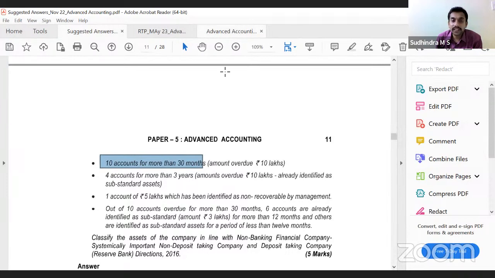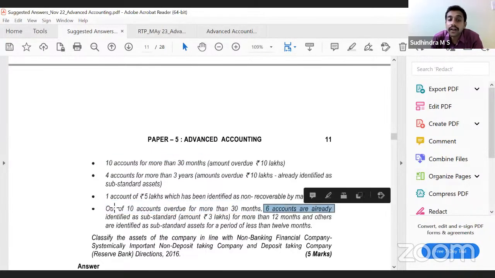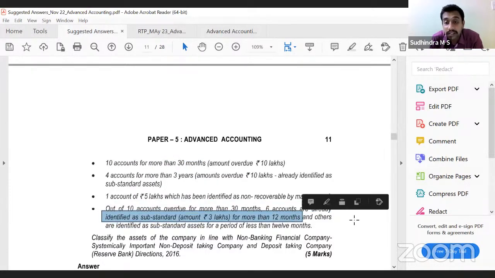It would have been recognized as NPA. There is a rule, right? 90 days, 3 months, should be recognized. They have given further information. Out of 10 accounts overdue for more than 30 months, 6 accounts are already identified as substandard for more than 12 months. That means those 6 accounts would be classified as what?